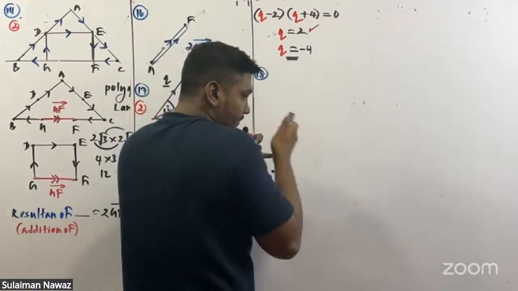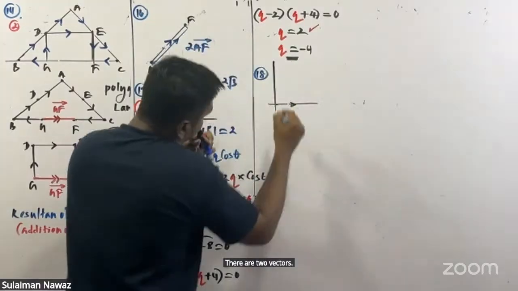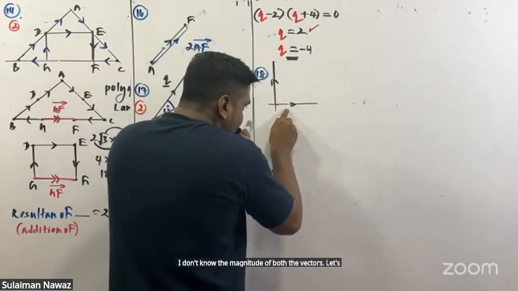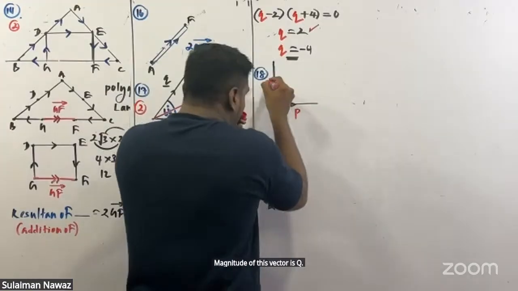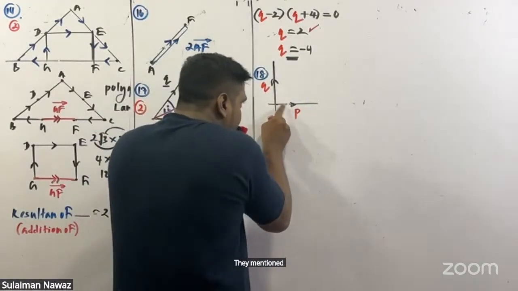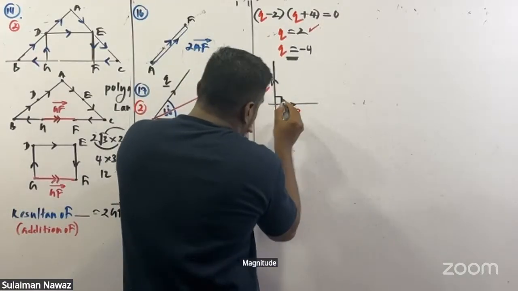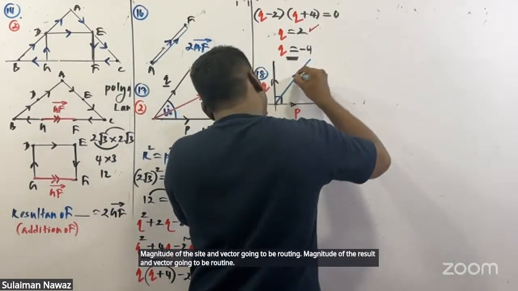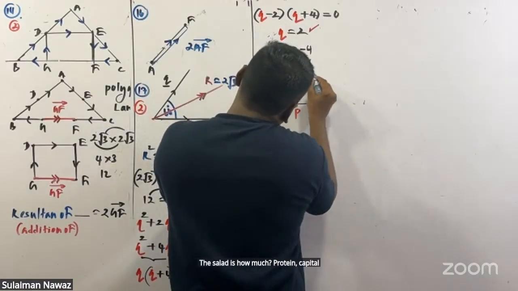Now there are two vectors. I don't know the magnitude of both the vectors. Let's say the magnitude of this vector is P and the magnitude of this vector is Q. My target is finding P and Q. They mention when these two vectors are perpendicular to each other, the magnitude of the resultant vector is going to be root 10. Capital R is root 10.